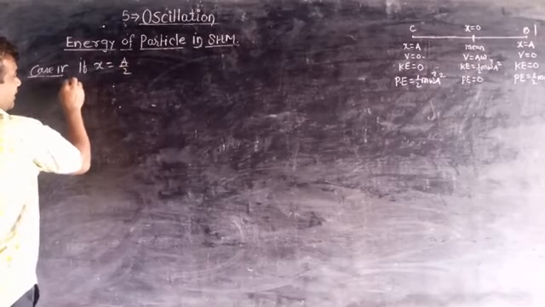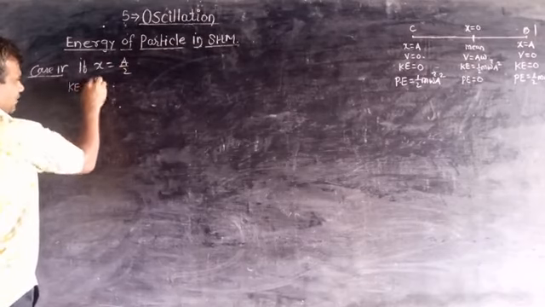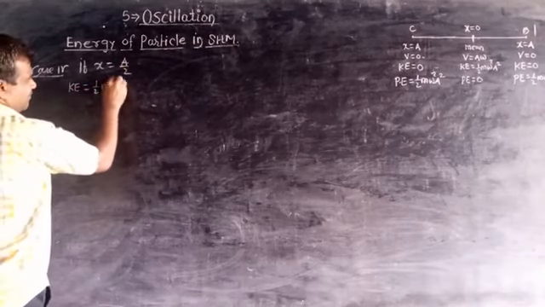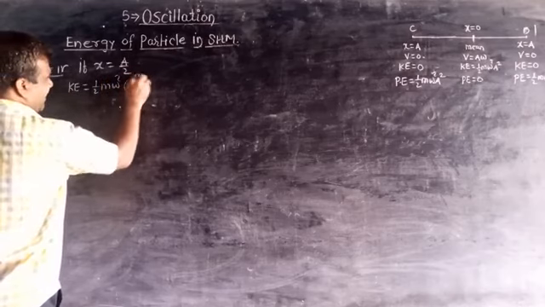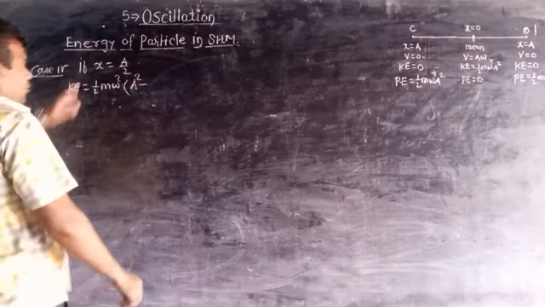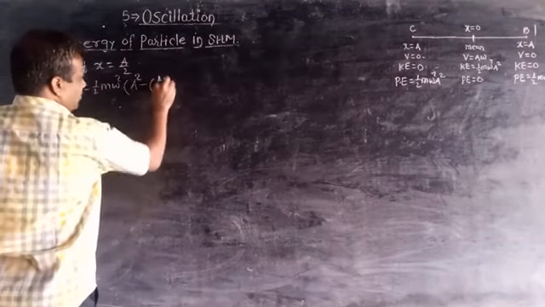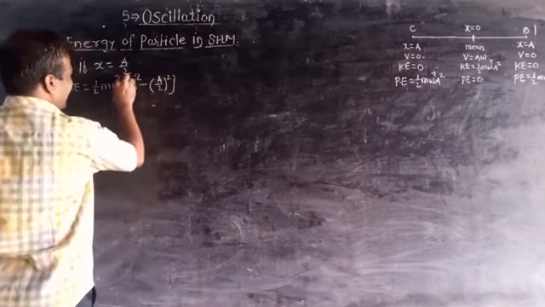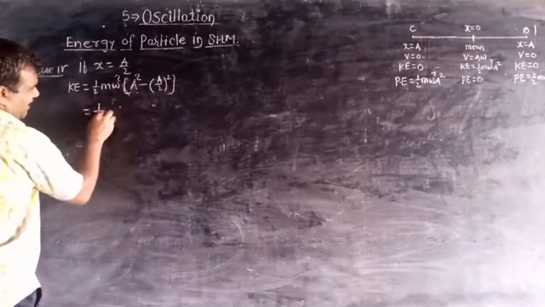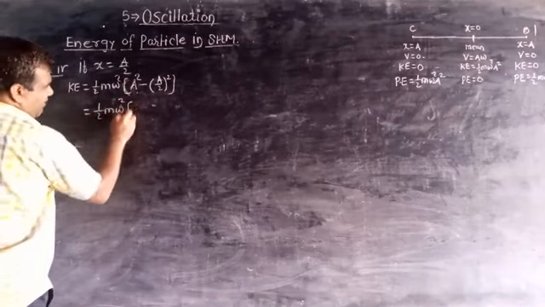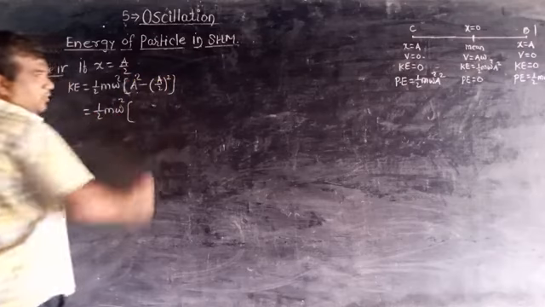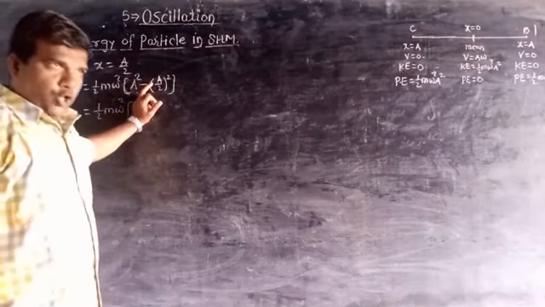Then kinetic energy is equal to half m omega square in bracket a square minus the value of x, a by 2 square, and we get half m omega square in bracket a square minus a by 2 square. A by 2 square means a square by 4.